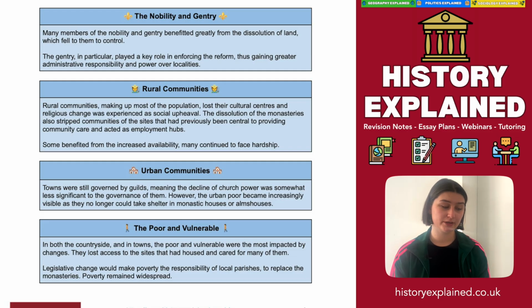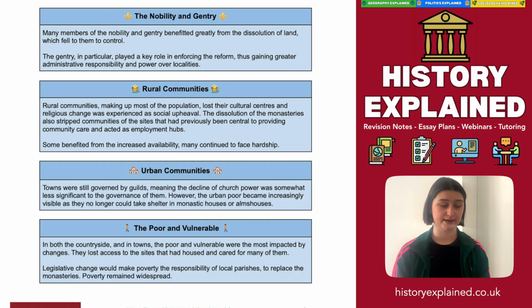Now, if you look at urban communities, towns were still governed by guilds, meaning the decline of the church power was somewhat less significant to the governance of them. So the guild is the kind of industrial structure and training system by which people lived. It was about work, less about religion. However, the urban poor became increasingly visible as they could no longer take shelter in monastic houses or almshouses that were led by the church. Now, this disruption of almshouse and charity mostly impacted the poor and the vulnerable.